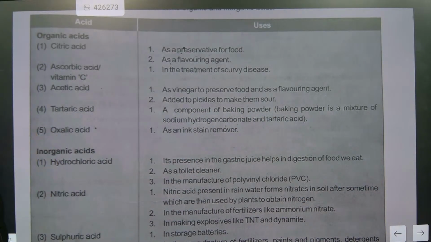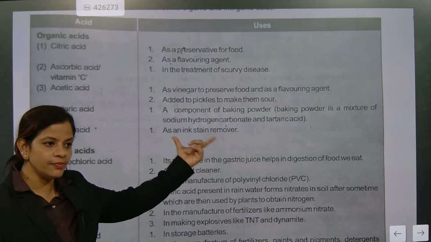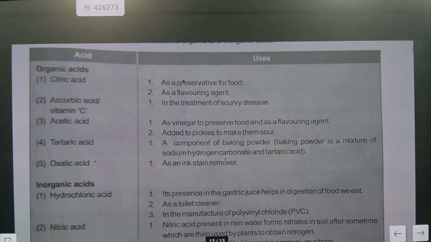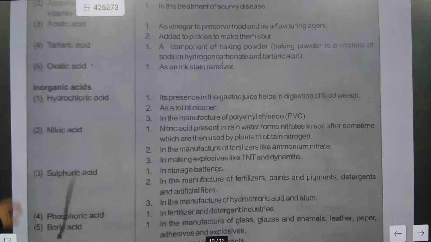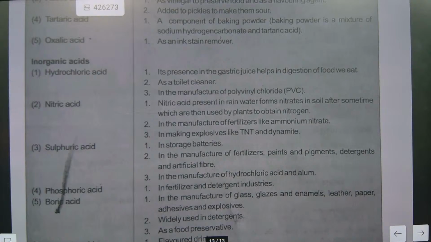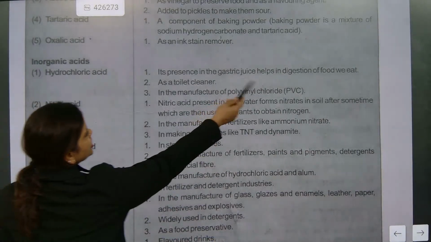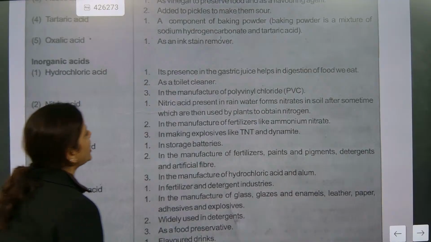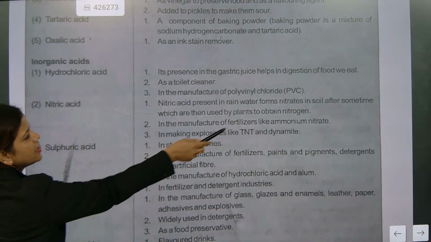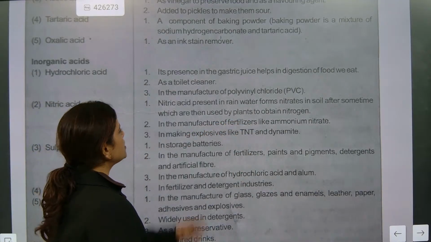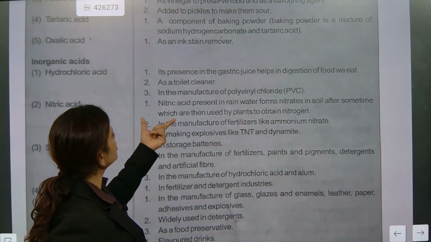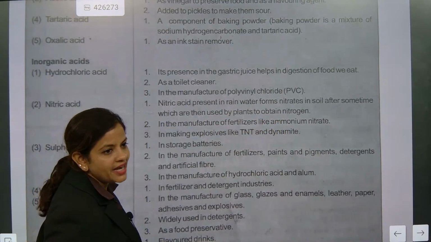Next, oxalic acid, an ink stain remover. Now comes inorganic. First we talked about all weak acids. Now we are talking about all strong acids. Hydrochloric acid, gastric juices. Next, toilet cleaner, manufacturing of polyvinyl chloride. Nitric acid, present in rainwater. It is useful for soil. Understood? Which are then used by plants to obtain nitrogen.